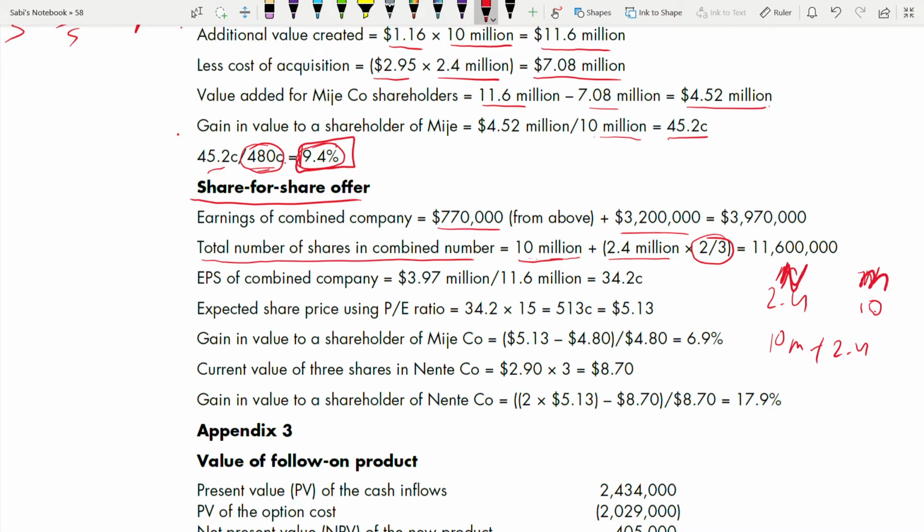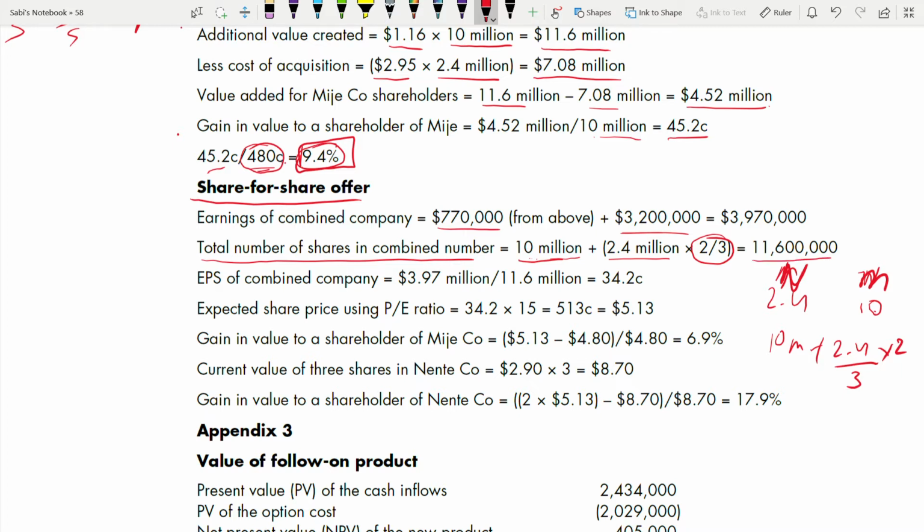2 shares of M for every 3 shares of N. That means you need to divide this by 3. For every 3 shares in N, you are getting 2 shares of M. So it is into 2 divided by 3. Okay, this is how you're getting it.